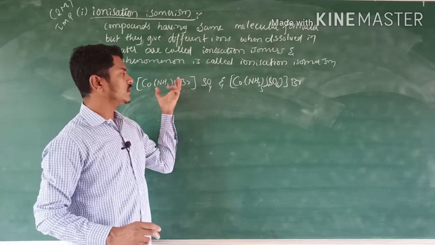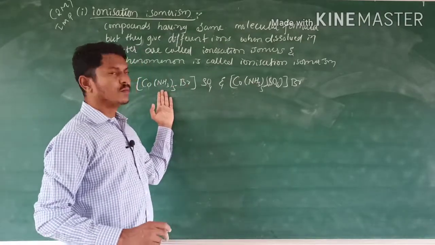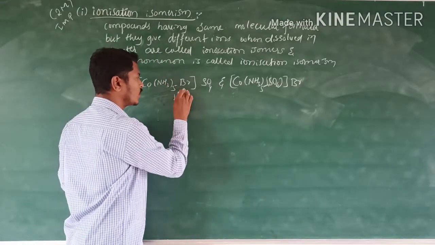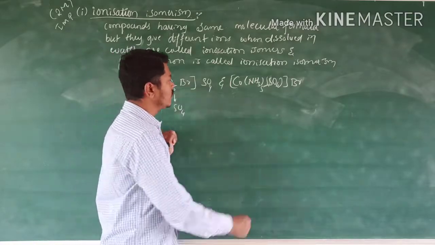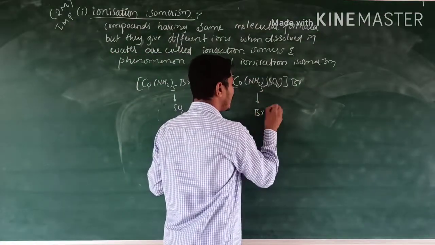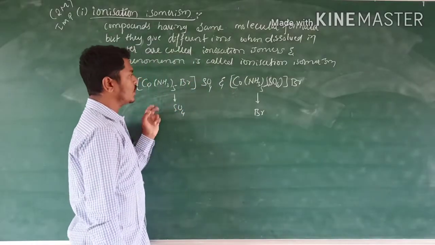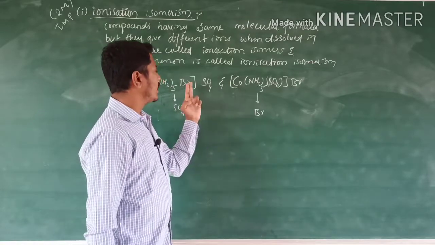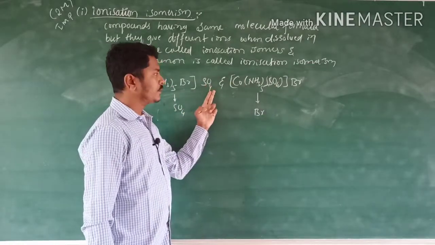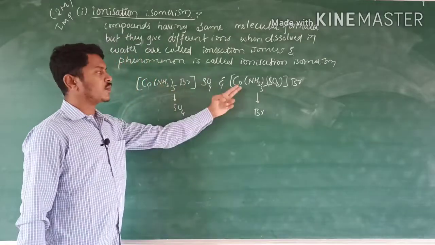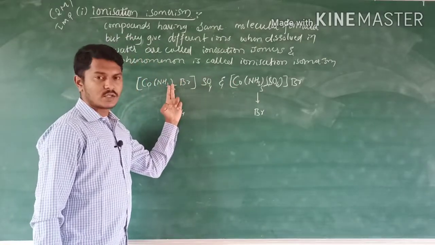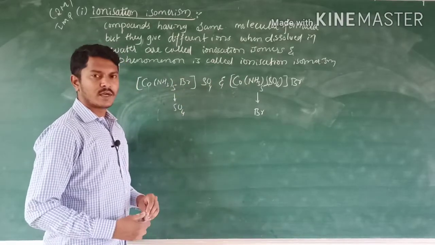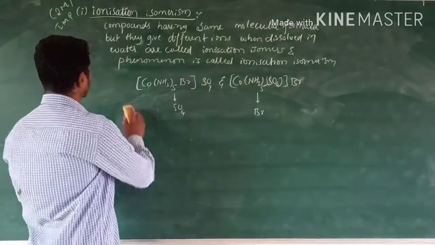When these compounds are dissolved in water, this compound produces the sulfate ion. This compound produces the Br ion in water. So compounds having the same molecular formula, but they give different ions when they are dissolved in water. Such type of compounds are called ionization isomers, and the phenomenon is called ionization isomerism. Okay, next one is